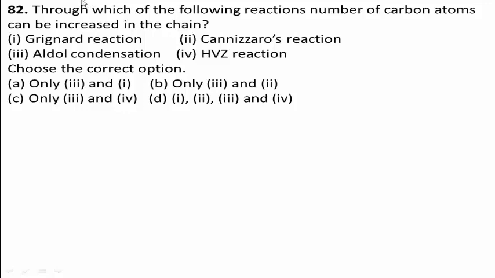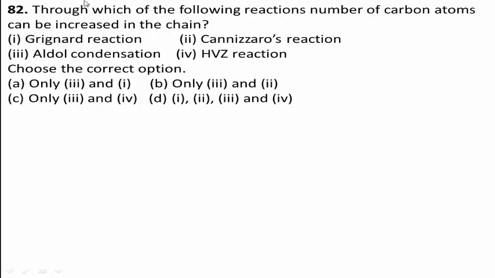Yes, this is one of the theoretical questions. Students, remember, Grignard reagents and nitriles are useful for converting alkyl halides into corresponding carboxylic acids having one carbon atom more than that present in alkyl halides.